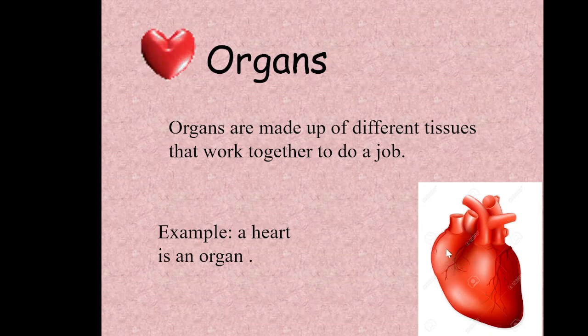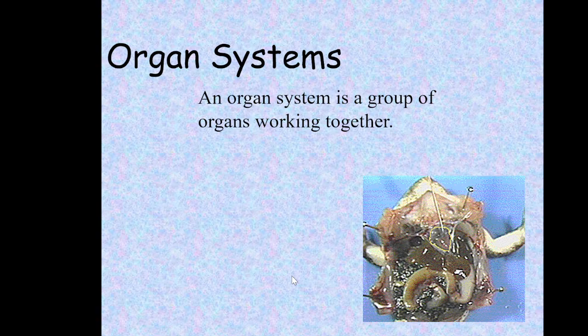So they have different types of cells that have different functions, and then they group together as different tissues, which then group together to make an entire organ. So notice we have some cardiac muscle here, but then we also have all of our veins and arterial tissues here that take our blood all over our bodies. Okay. Then our next step would be an organ system.